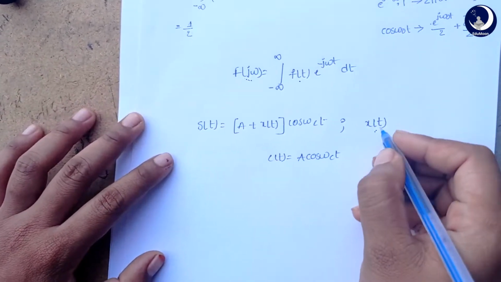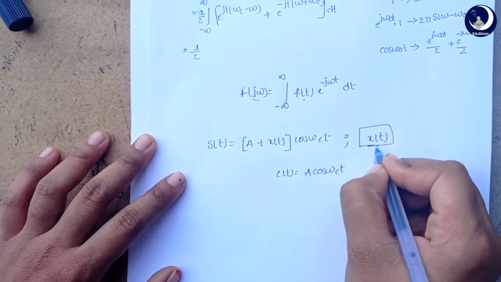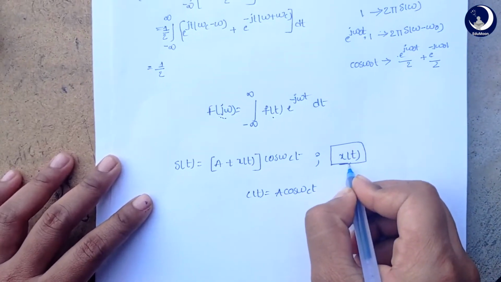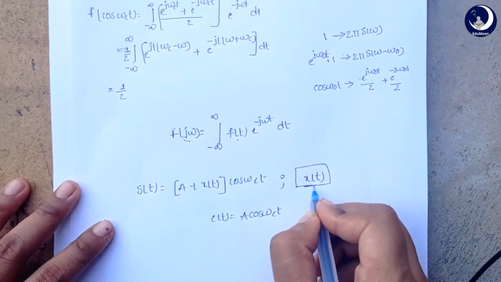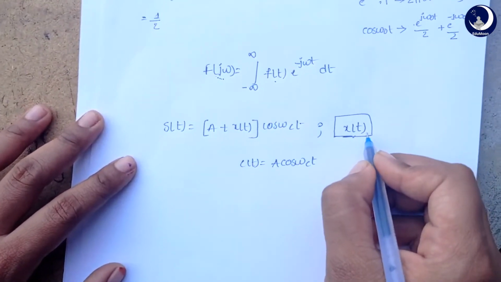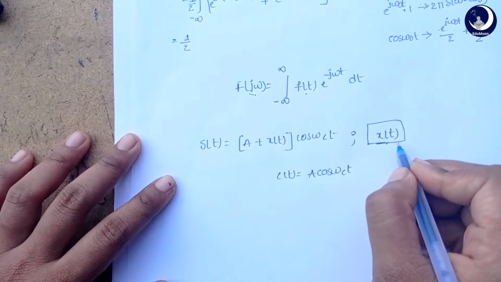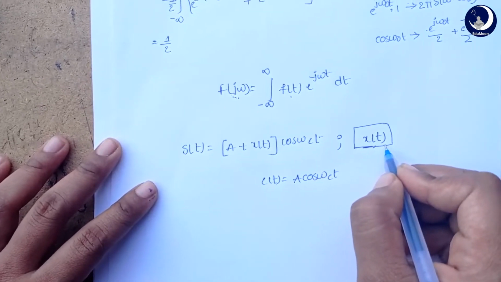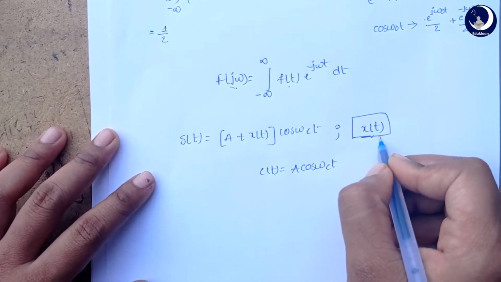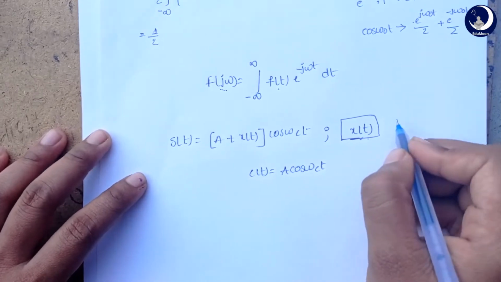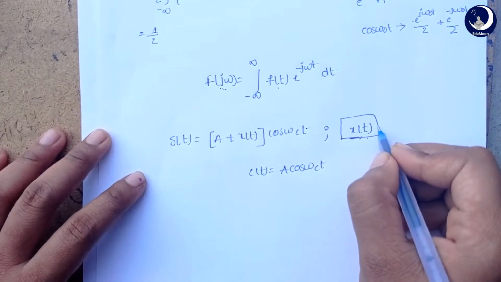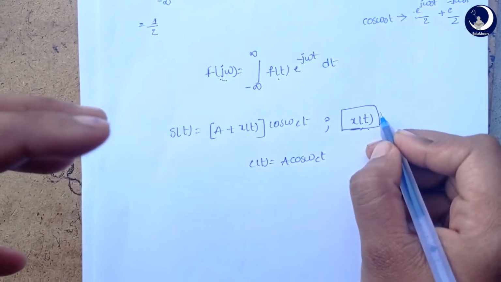When we talk about the message signal, as I said before, this is any random signal. It contains information which may vary. This is not any particular sine or cosine signal. It may vary with respect to time, so it can't be given a particular defined function.